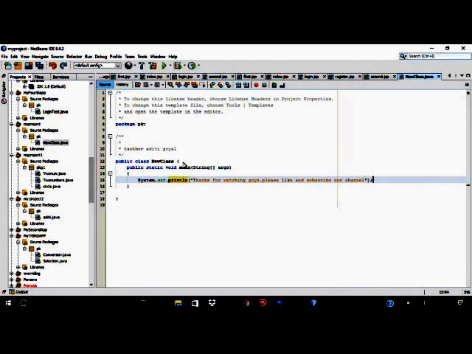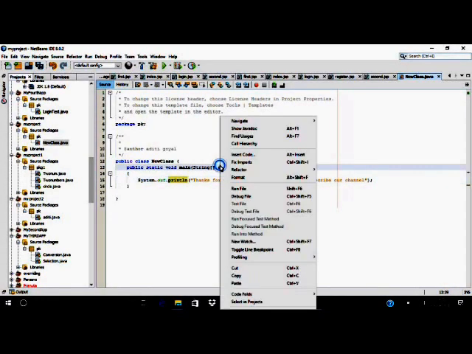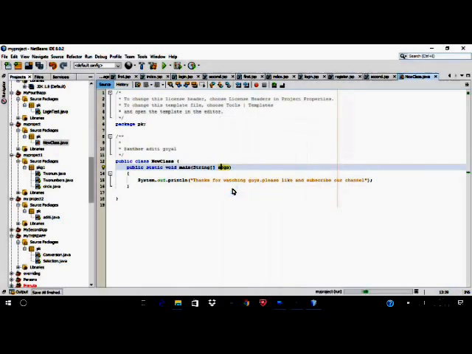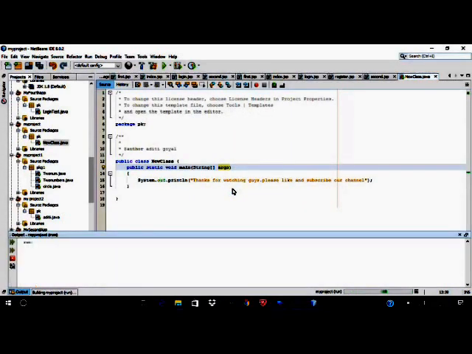So guys, our program is ready. Now to run it, right click on the desktop and click on run file. Look, our program is built successfully.